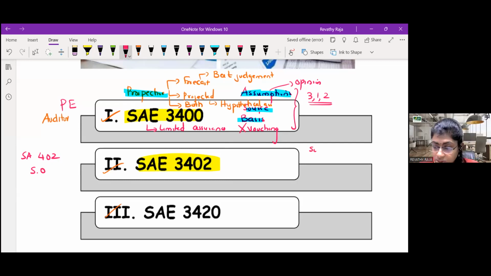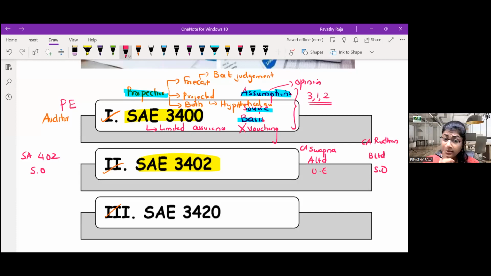And assume Swapna, she is the auditor of A Limited. This is the user entity. Guys, 402, I'm assuming you know 402. User entity auditor: A is the user entity, so CA Swapna is the auditor. Now, B Limited is the service organization. It is audited by CA Rudran.